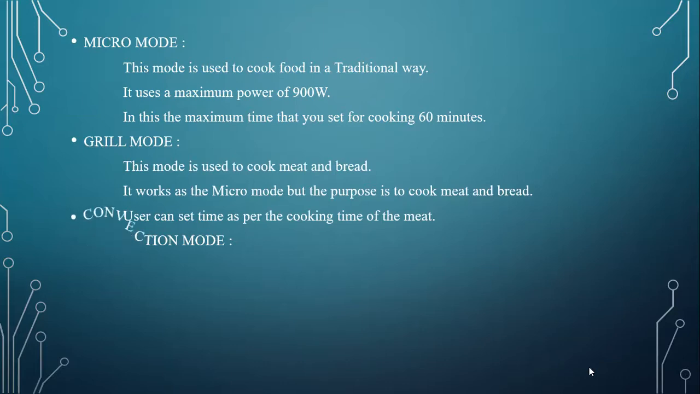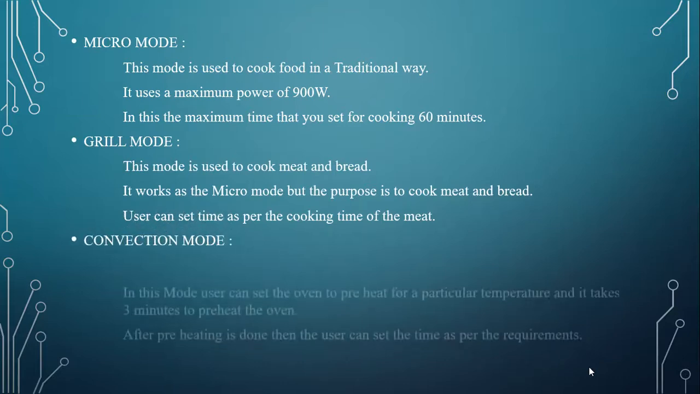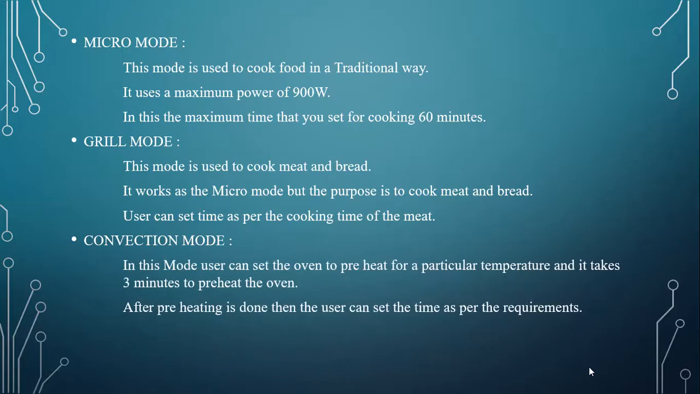Next, convection mode. In this mode, the user can set the oven to preheat to a particular temperature for 3 minutes. After preheating is done, the user is asked to enter the time for their cooking.